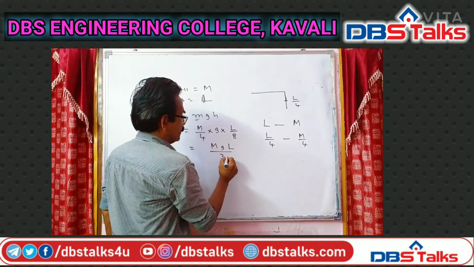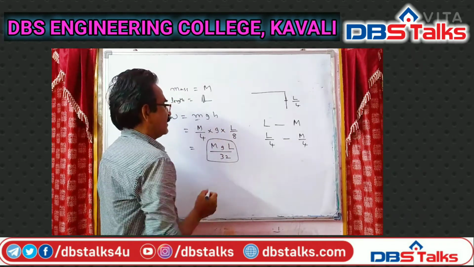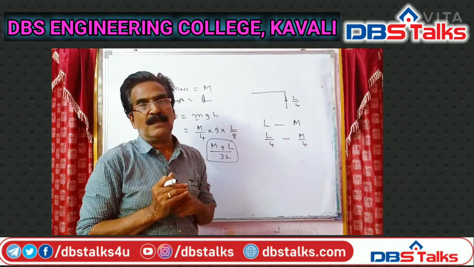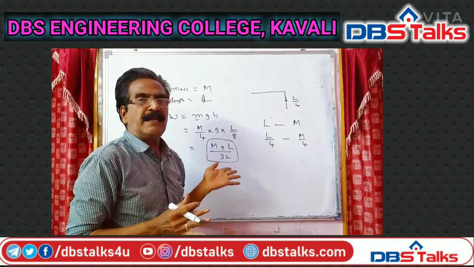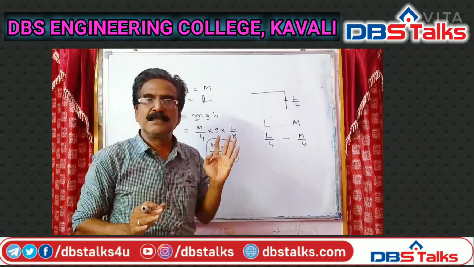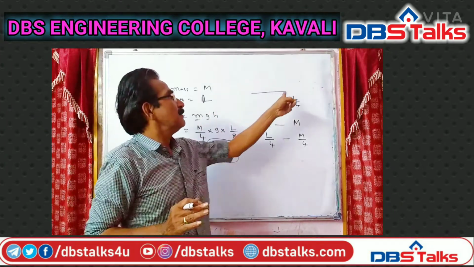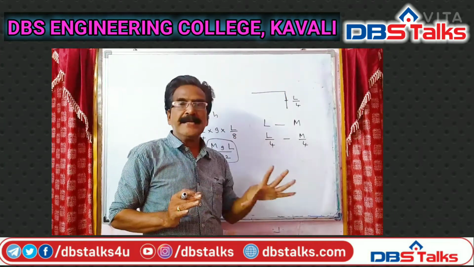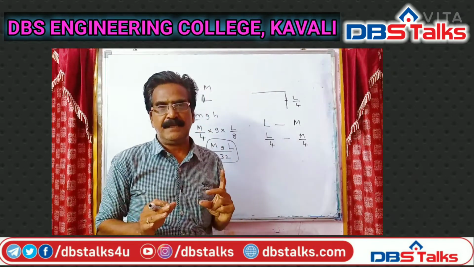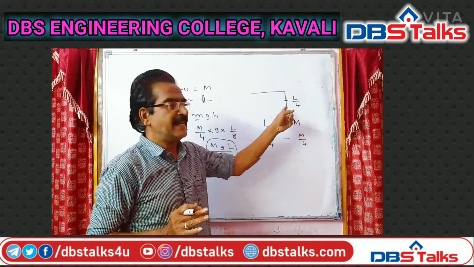See, the hanging portion of the chain is L by 4, and the center of mass is half of this, L by 4. Half of L by 4 means L by 8. So MGL by 32 joules. This is the work done.